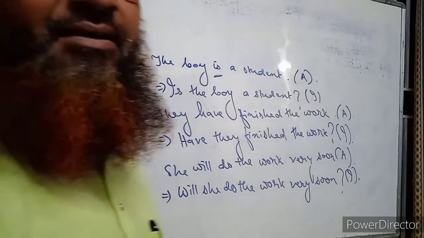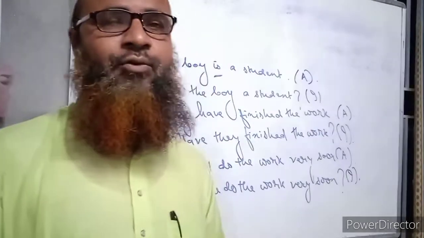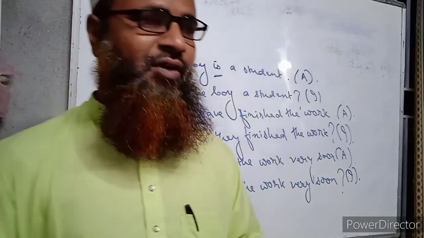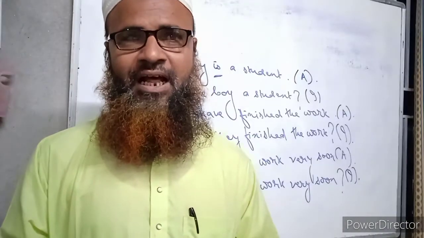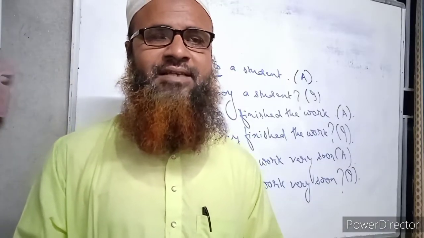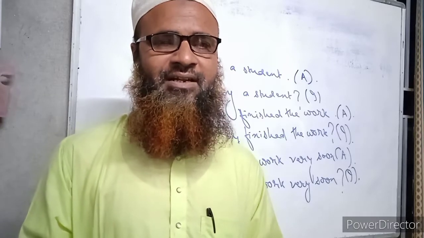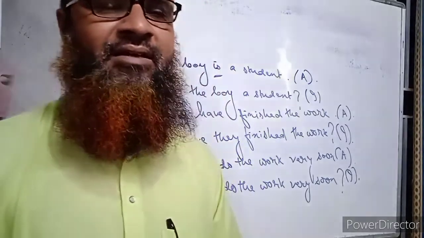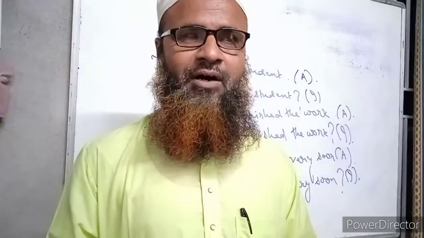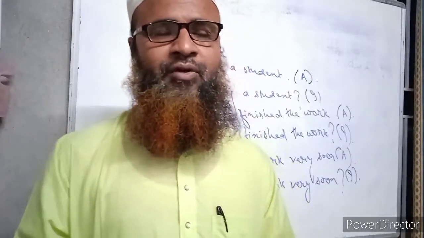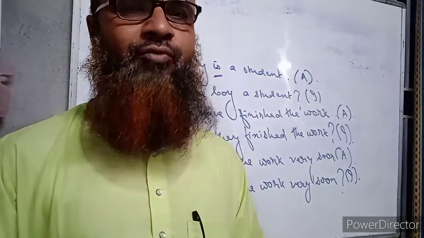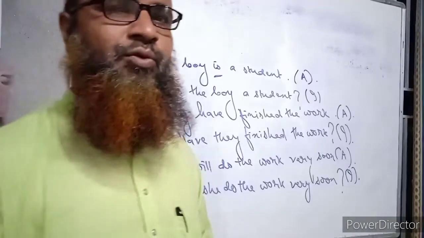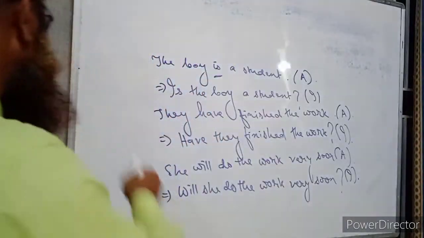But here is an important rule. When there is not an auxiliary verb, then how do we change it into an interrogative sentence? If there is not an auxiliary verb in a sentence, then we have to take the help of do verb. Do verb means do, does, did. There are three forms of do.